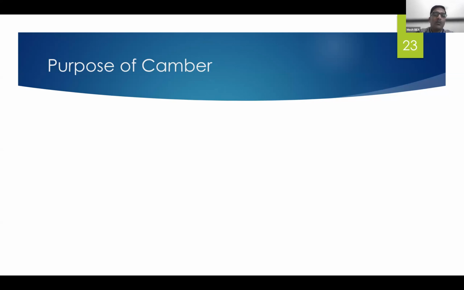I will show another image so that we can get an idea. Generally, to provide power steering, a rack and pinion type of steering gearbox is used because it is direct acting. One element is the pinion and the other is the rack. When the pinion rotates, the rack will move to and fro. So to have a simple design, this direct acting rack and pinion steering gearbox is used in case of power steering.